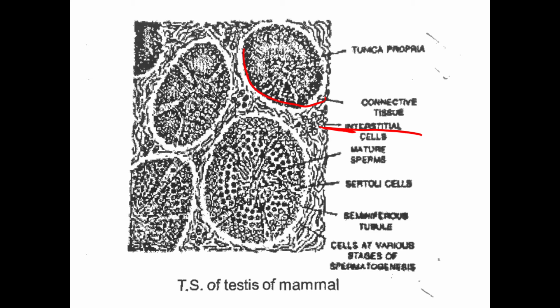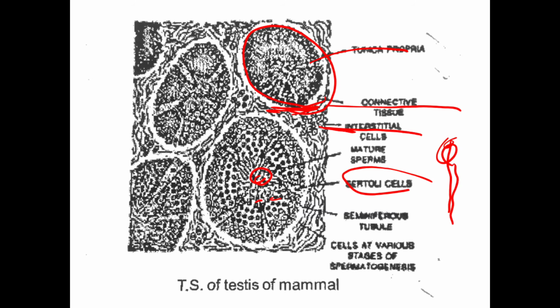These are connective tissue. This is tunica albuginea. Here there are mature sperms, which have tails, and Sertoli cells are present. This is a Sertoli cell. These are seminiferous tubule cells, very specific.